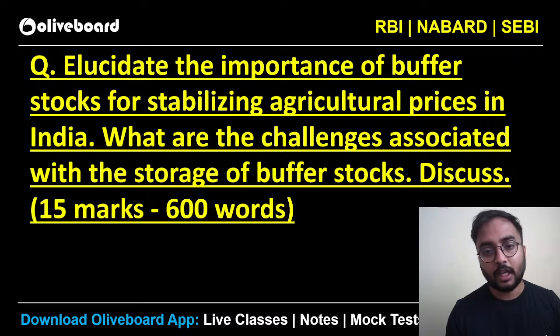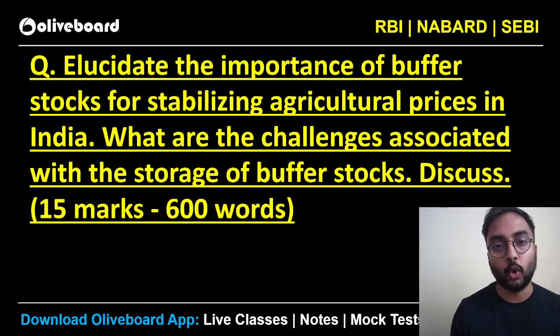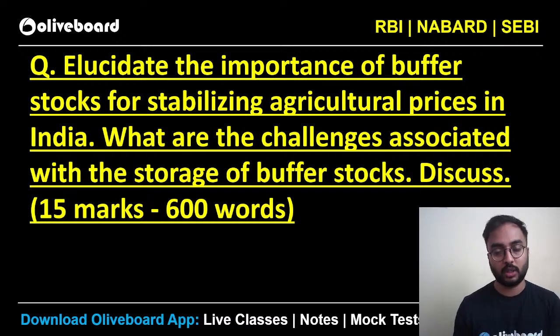Illustrate the importance of buffer stocks for stabilizing agricultural prices in India. So we all know what hoarding is. For people who don't know, it is nothing but considering market and supply of various crops or agricultural produce.